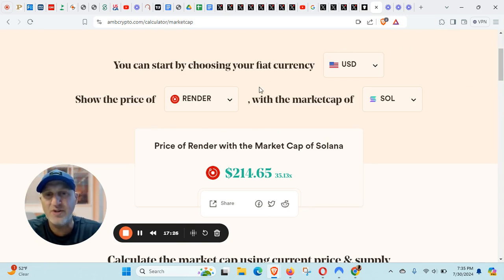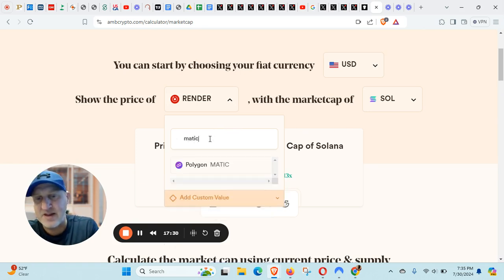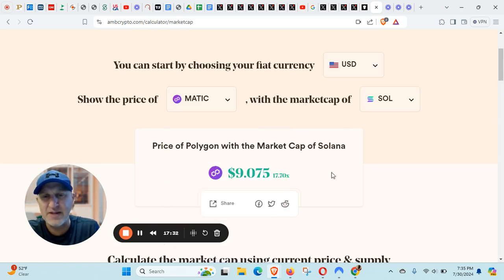I mean, you look and you see other coins in there. We can try some other ones like Matic here. You can see, yeah, $9. Okay, so nowhere close. Just imagine trying to get Matic. People go, oh, Matic could go to $100.